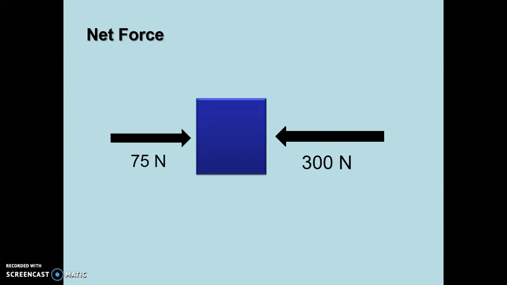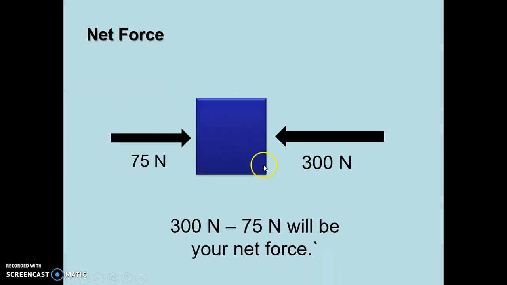Here, first a simple problem. An object has a horizontal force of 300 newtons acting to the right side and a horizontal force of 75 newtons acting to the left side. So, what is the net force acting on the particular object? Applying this, net force is the bigger one minus the smaller one, 300 minus 75. That is 225 newtons is the net force for this problem.